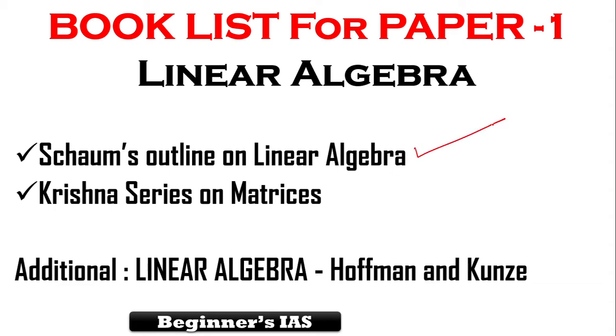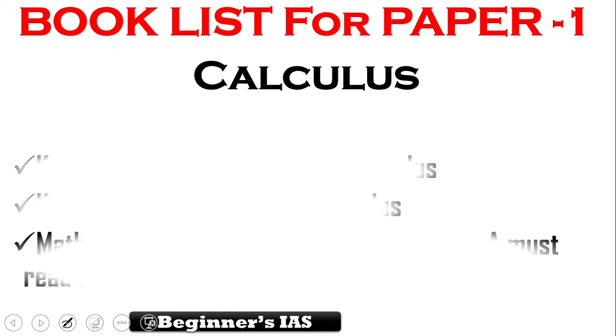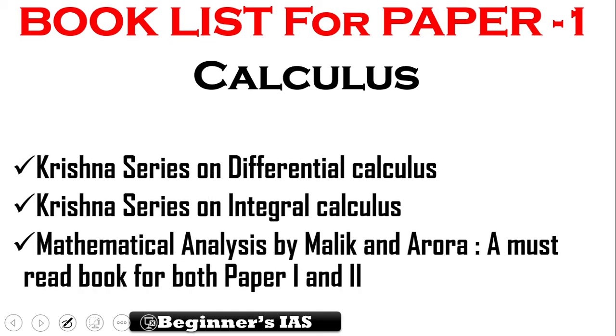Therefore, focus on this book and then the Krishna series on Matrices, and in addition, if you have time, use the other book also with respect to linear algebra. With respect to calculus, use these books alone: Krishna series on Differential Calculus, Krishna series on Integral Calculus, and Mathematical Analysis by Malik and Arora. This book is very important, a must-read book for both paper 1 and paper 2. So you cannot skip this book. So this is the book list related to calculus.